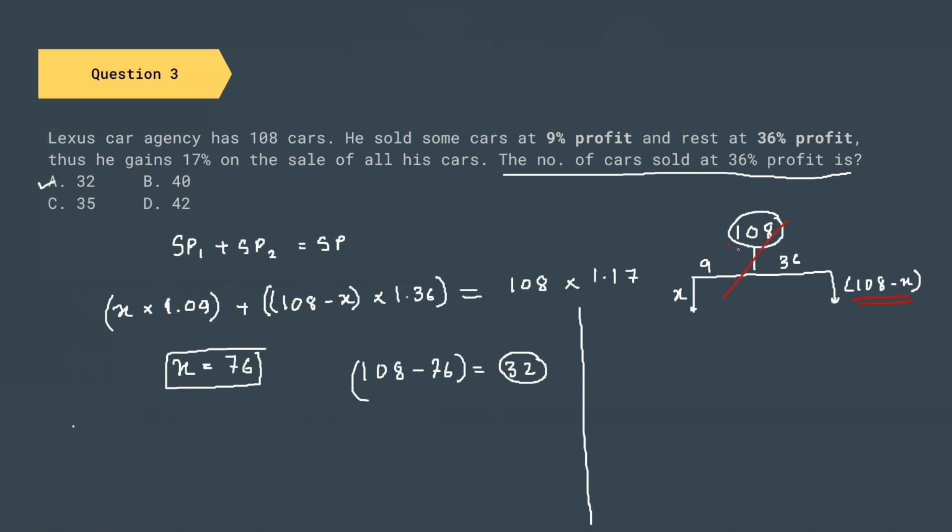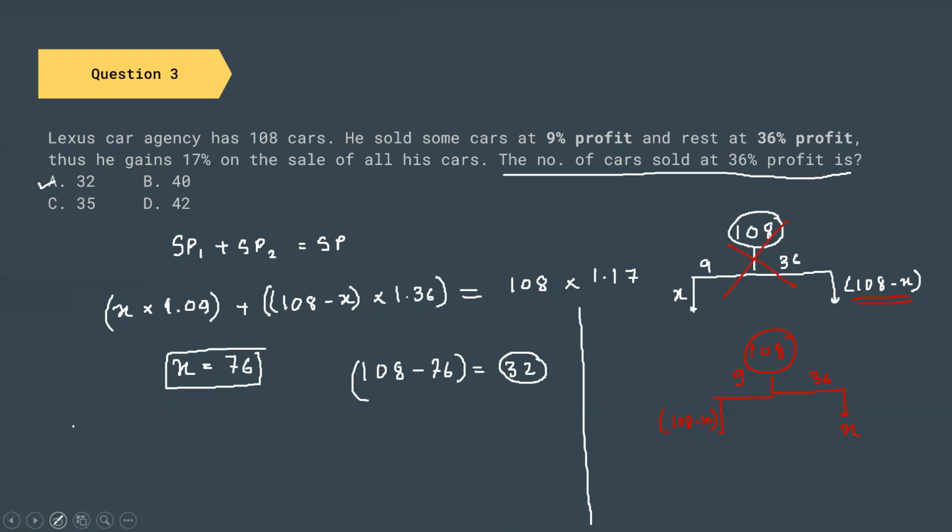So instead of doing this, we are going to assume that the number of cars sold at 36% is x, and the number of cars sold at 9% is 108 minus x. That way we can directly get the value for x.